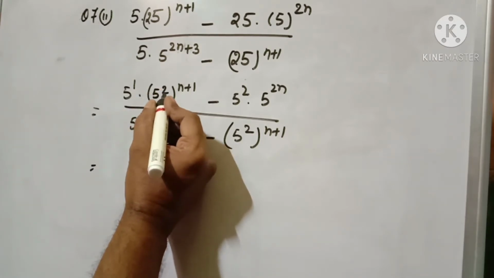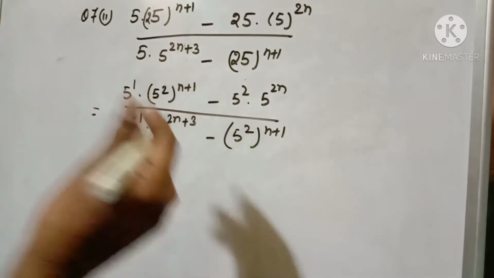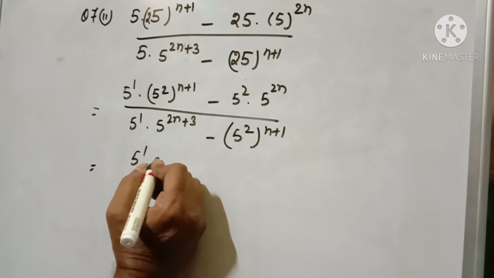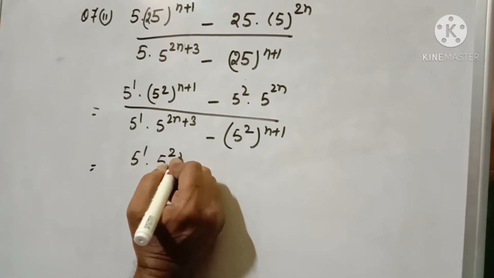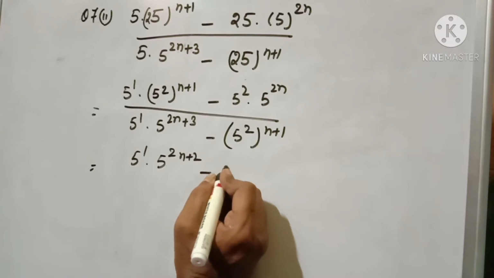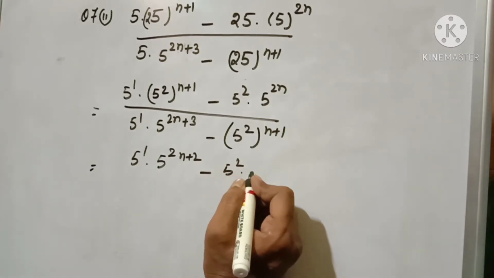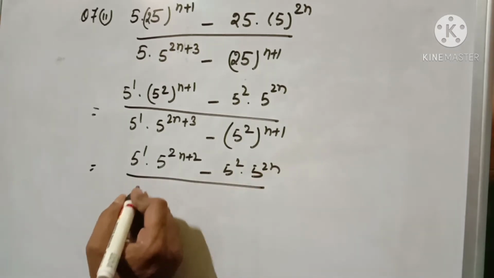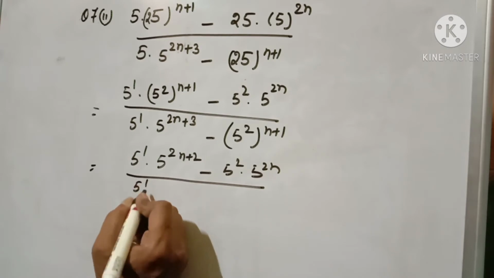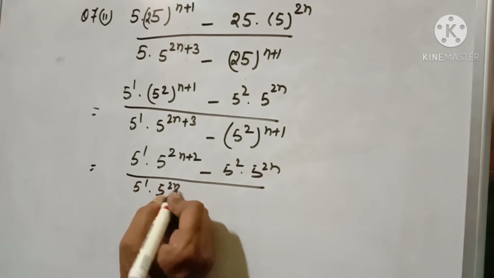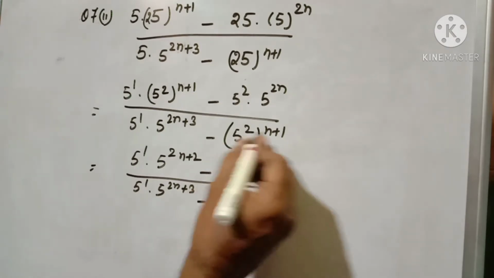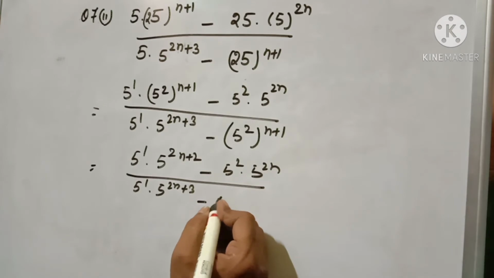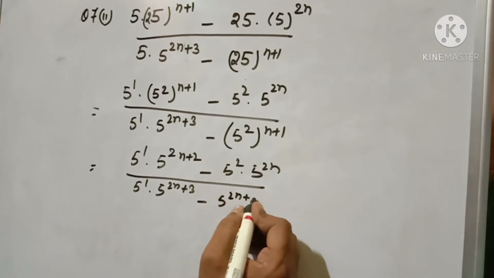Now (a^m)^n means a^(mn). So 5 to the power 2n+2 minus 5 to the power 2, 5 to the power 2n, divided by 5 to the power 1 into 5 to the power 2n+3 minus 5 to the power 2n+2. Same as (a^m)^n means a^(mn).